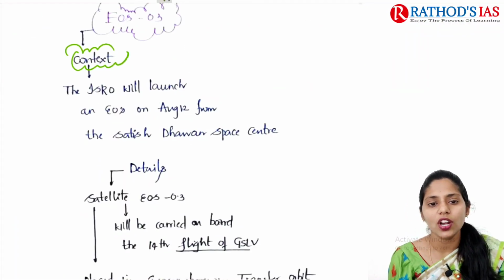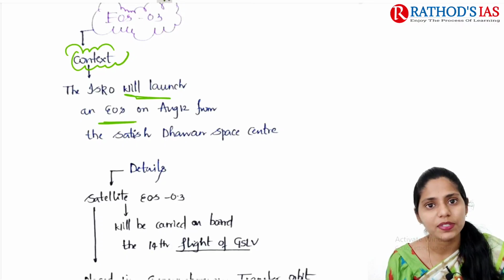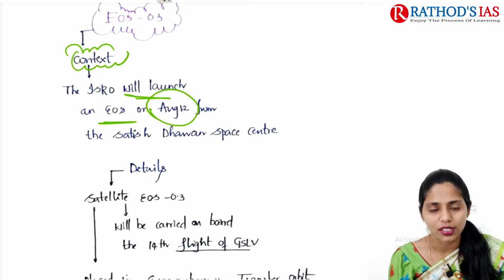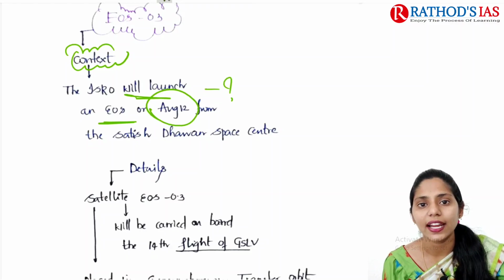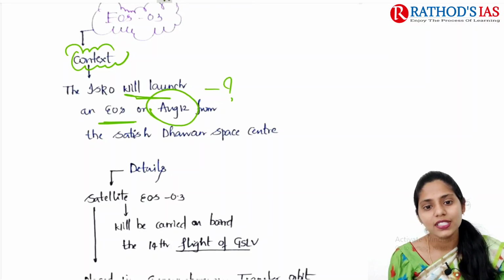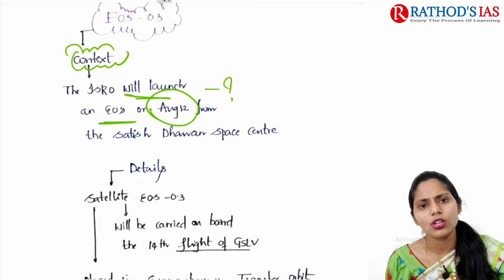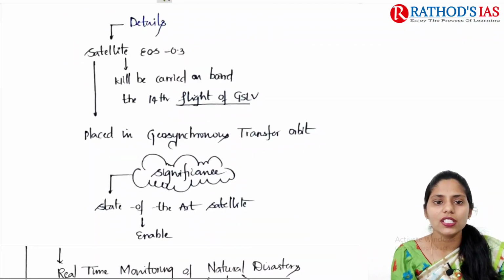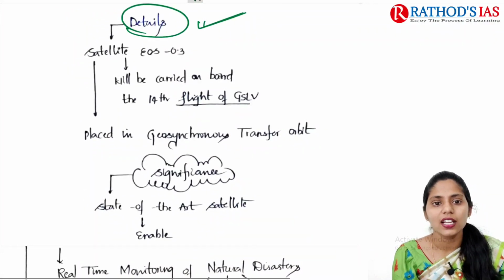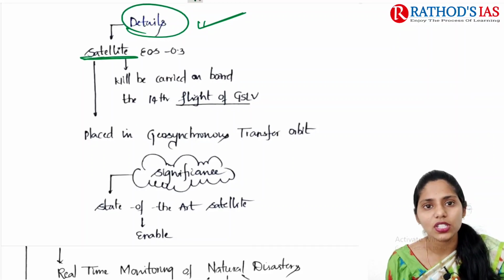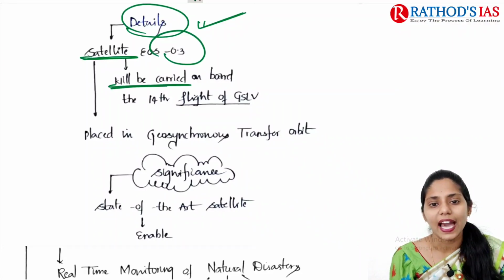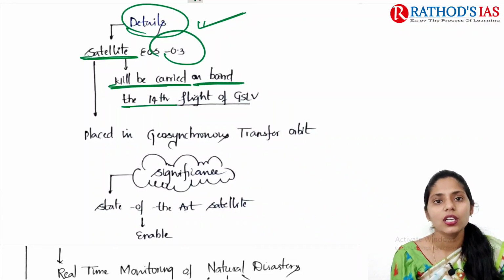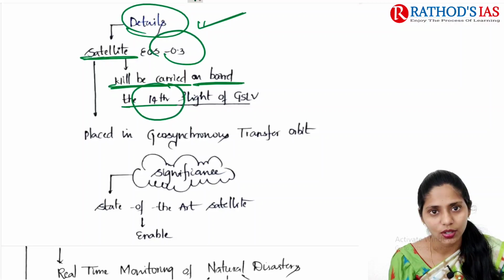The context says ISRO will launch EOS, the Earth Observation Satellite, on August 12th. So why is it in news? Because our ISRO is going to launch this Earth Observation Satellite on August 12th from Satish Dhawan Space Centre. That is why it is in news. If you see some details of this article, it says that this satellite, Earth Observation Satellite 3, will be carried on board by using GSLV.